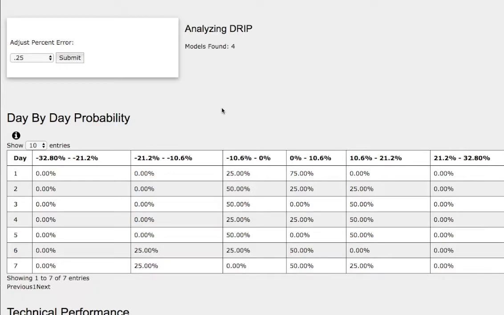So in this video, we went over GUSH and DRIP. These models are available in the link below, so do check it out.